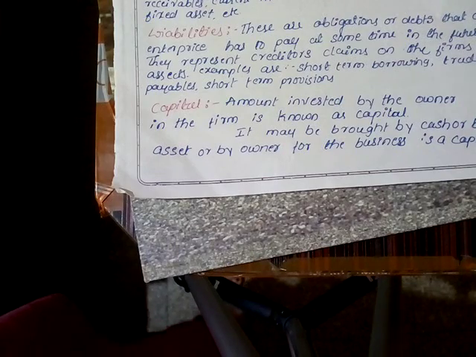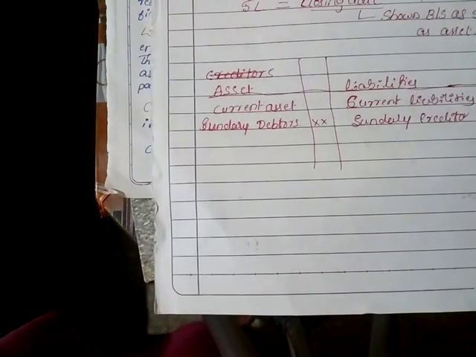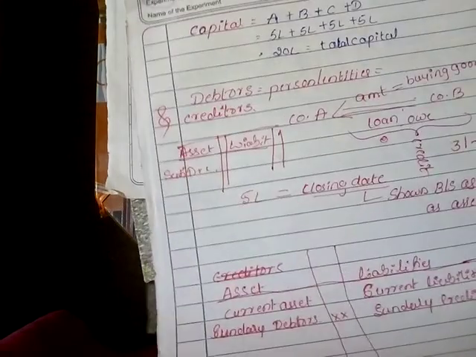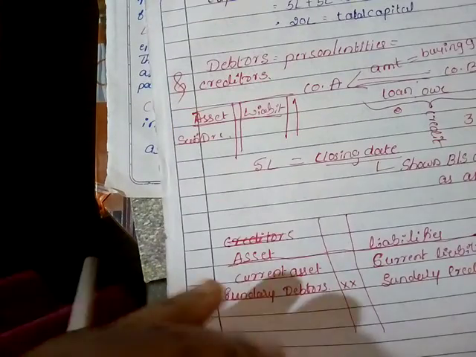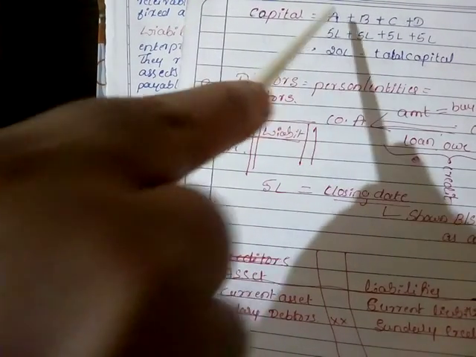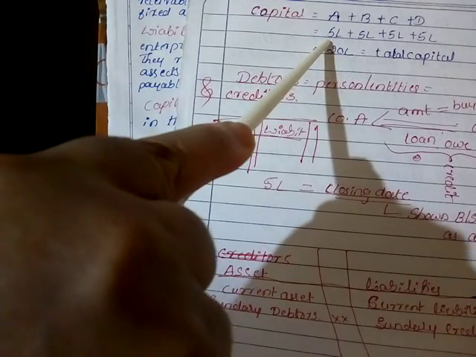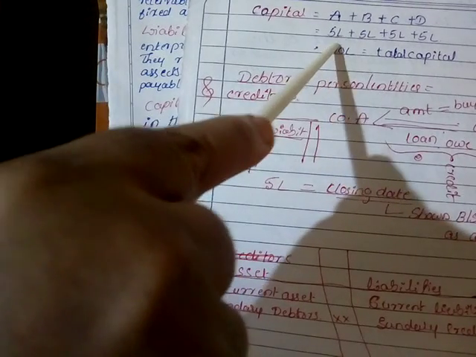For example, consider a company having 4 partners A, B, C, D. Each one of them is investing 5 lakh rupees.